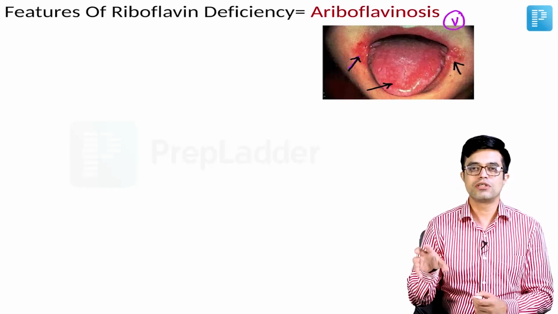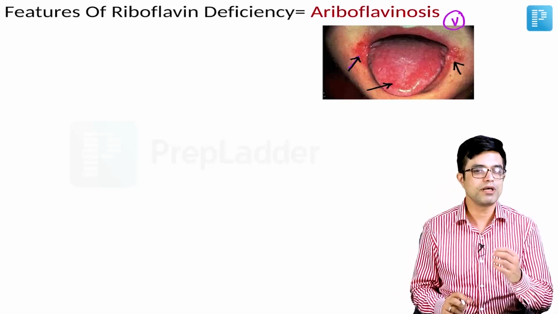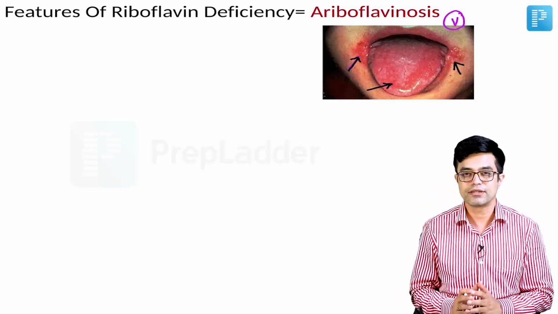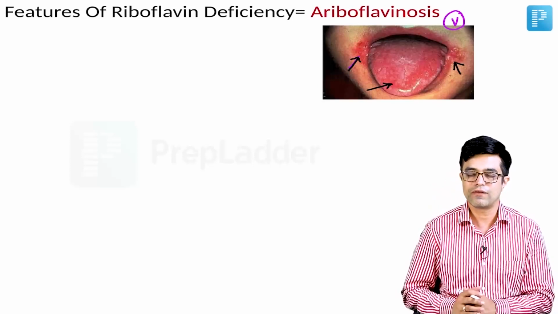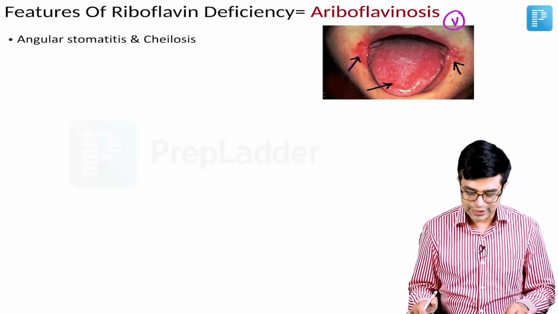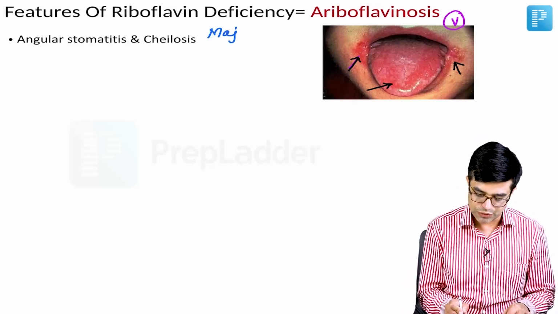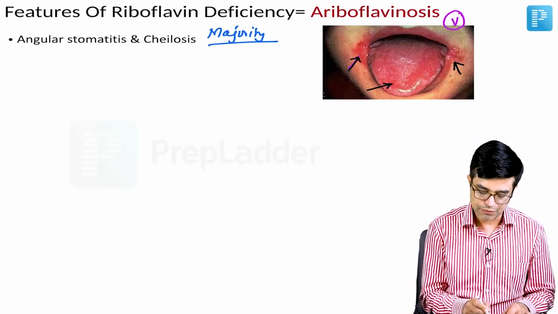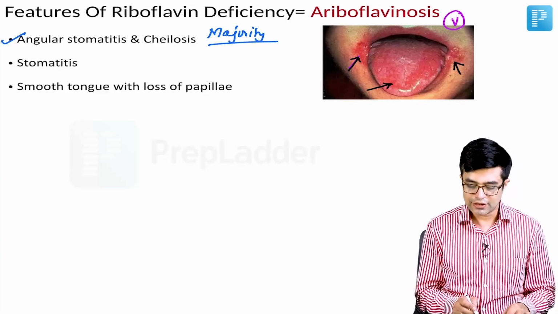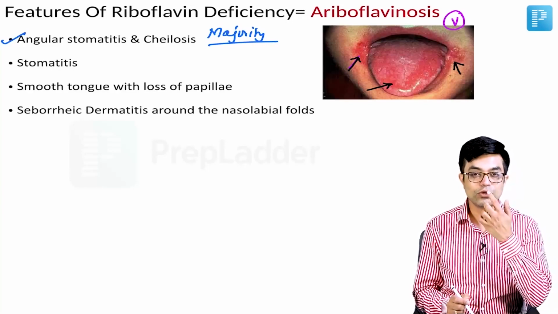In almost 2/3 of these patients, you will also find that the eyes are having abnormality. There is abnormal corneal vascularization associated with conjunctivitis. So this is the entire spectrum of riboflavin deficiency that you need to remember. To summarize, they have angular stomatitis and chelosis, which is seen in the majority of these individuals. Very important. Then you have stomatitis, that is aphthous ulcers. There is a smooth tongue with loss of papillae. Seborrheic dermatitis around the nasolabial folds.